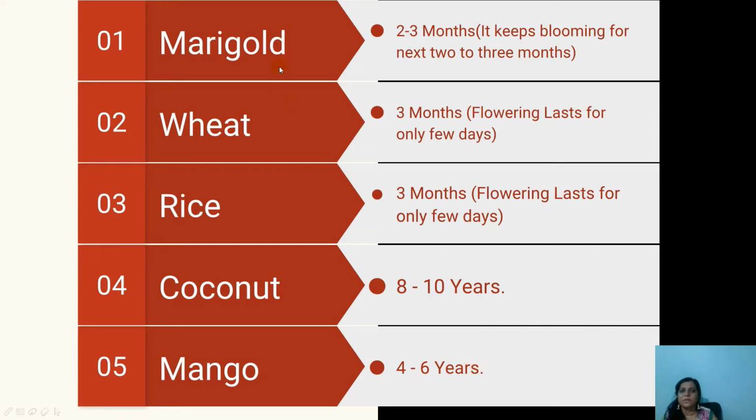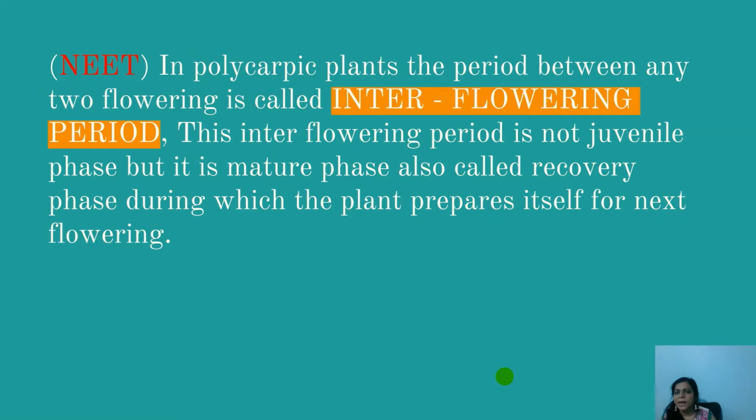Okay, so maturity period, that is the reproductive period, varies in the organism. Marigold, wheat and rice have 3 months on an average, and coconut 8 to 10 years and mango 4 to 6 years. So we'll move to the next bit.